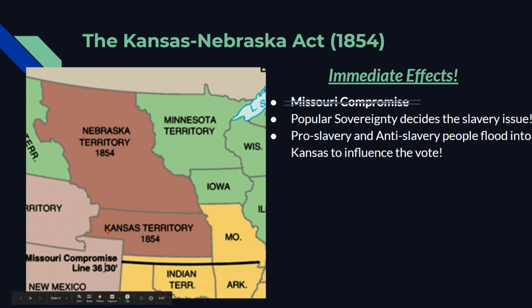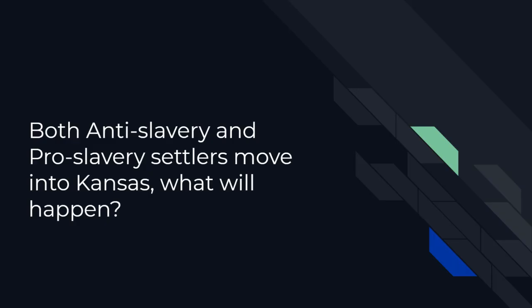And then when there's a vote, a year from now, 2 years from now, whatever, I get to cast a ballot, which means I can directly influence whether Kansas becomes a slave state or a free state. So a lot of people move there to try to influence this election. So we have to ask ourselves, both anti-slavery and pro-slavery settlers move into Kansas. What do you think is going to happen?